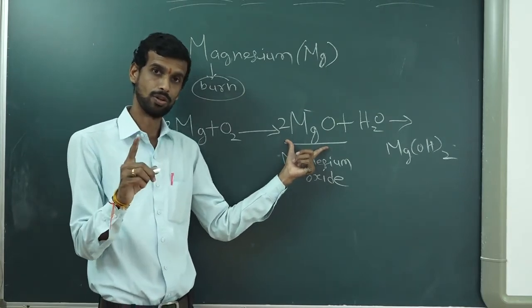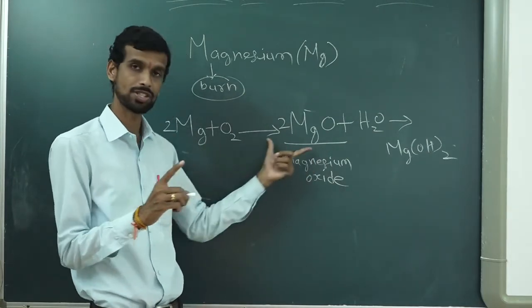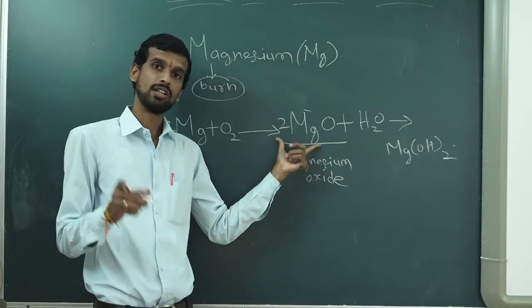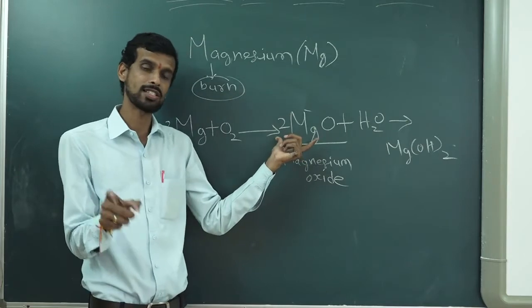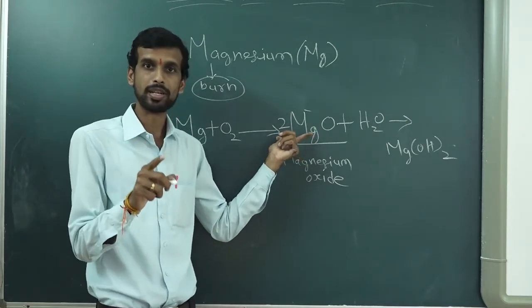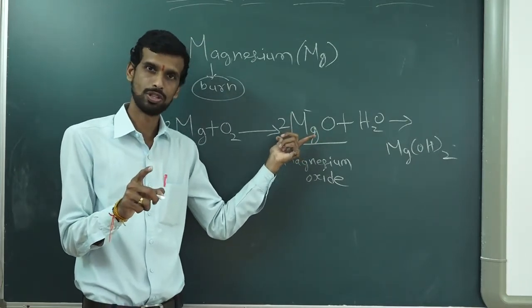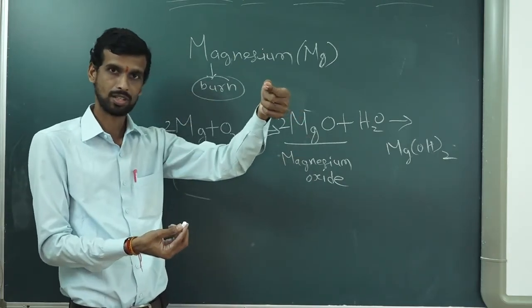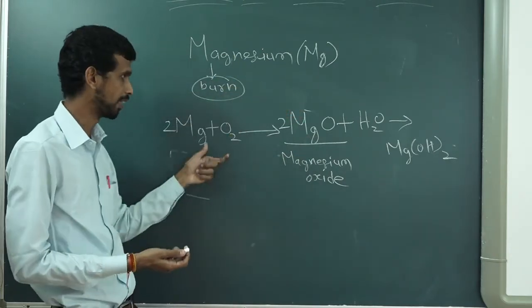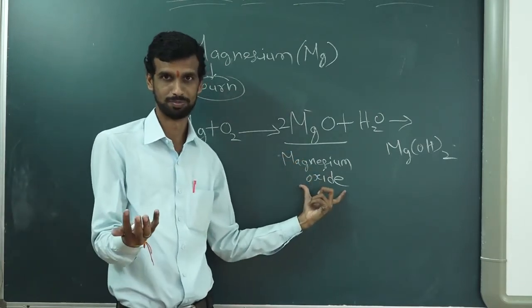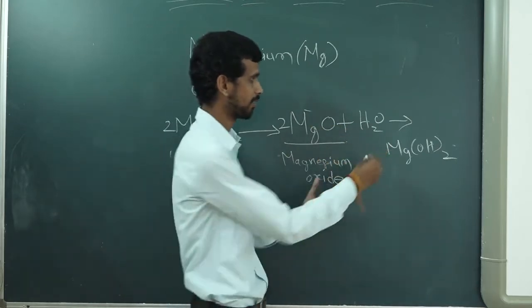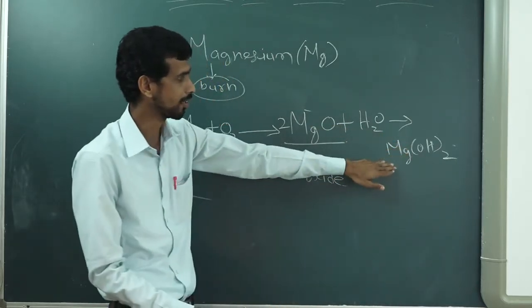First I burned magnesium, it reacted with oxygen, magnesium oxide is produced, a new substance is produced. And in the previous video I told you, in a chemical change, a new substance is produced, chemical properties also change, and many times physical properties also change. So magnesium ribbon was solid, it's tough, but then it is converted into powder form, right? Ash, and then I have added water, and then what has happened?